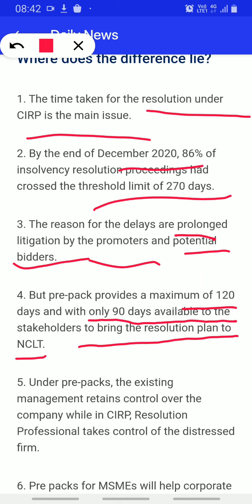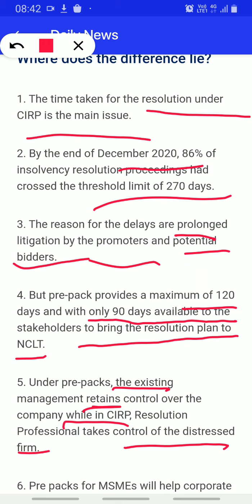Okay, so here there is a new time limit of 120 days, with only 90 days available to stakeholders to bring the resolution plan to NCLT. Means only 90 days are available, and the other 30 days are available to NCLT. So under the prepack, the existing management retains control over the company, while in CIRP, the resolution professional takes control of the distressed firm. So in a prepack, the existing management retains control over the company, okay.